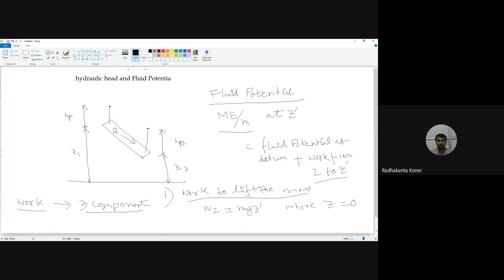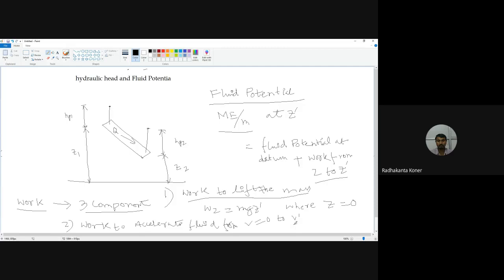But the second component is the work to accelerate the fluid from initial velocity V0 equal to 0 to V dash.